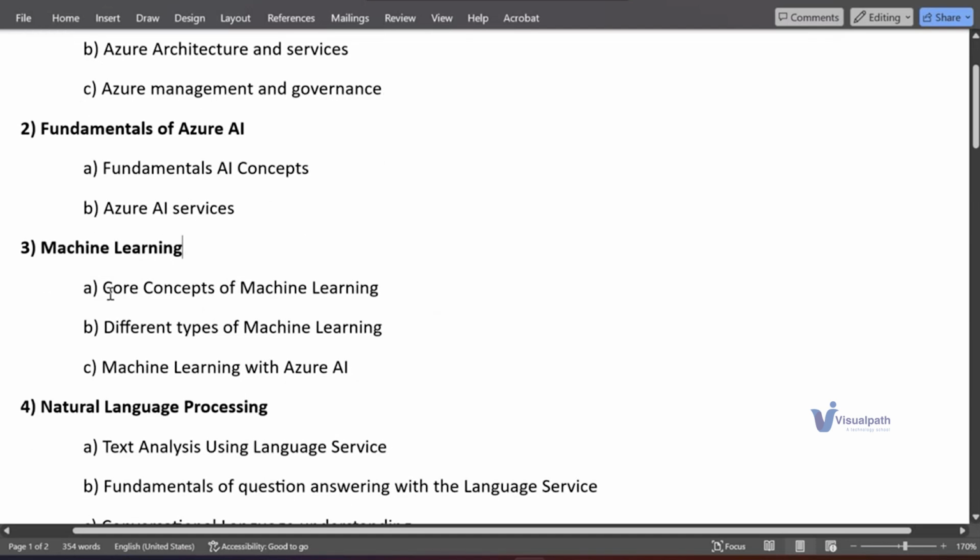So we'll go to machine learning, then we'll be learning about the core concepts of machine learning. The core concepts of machine learning are nothing but many algorithms. Many machine learning algorithms like linear regression, logistic regression, decision trees, and random forest. So we'll be discussing all the important machine learning algorithms here. And also we will be discussing different types of machine learning. We have supervised, unsupervised, and reinforcement learning.